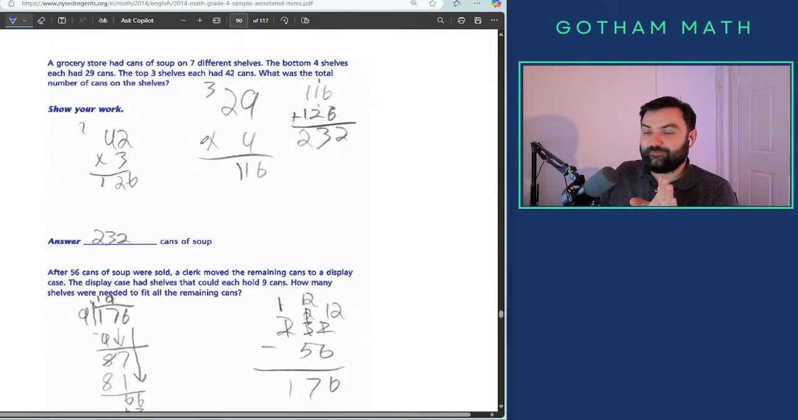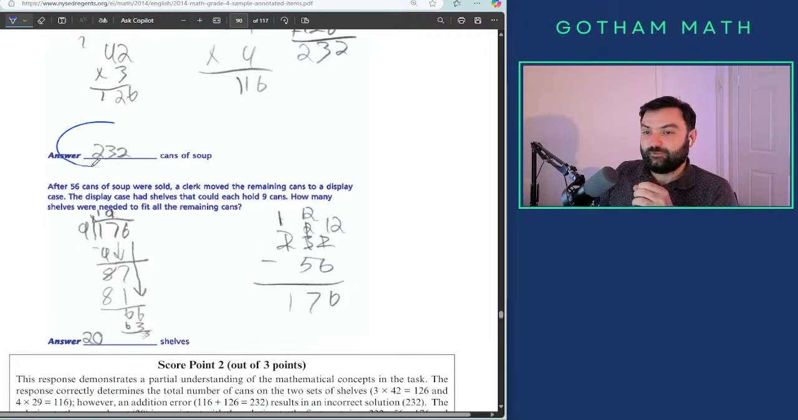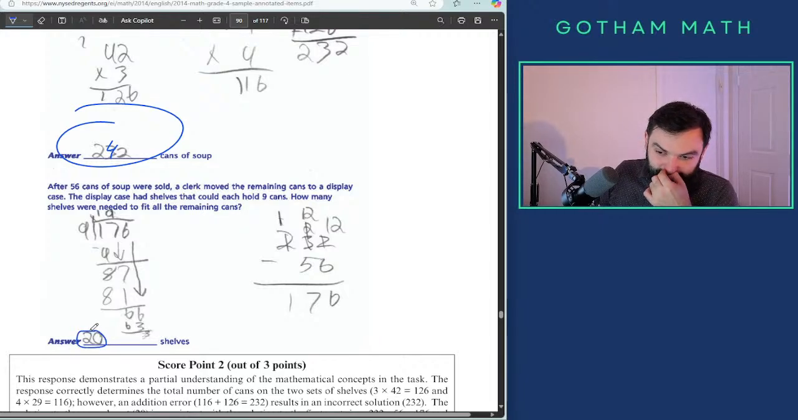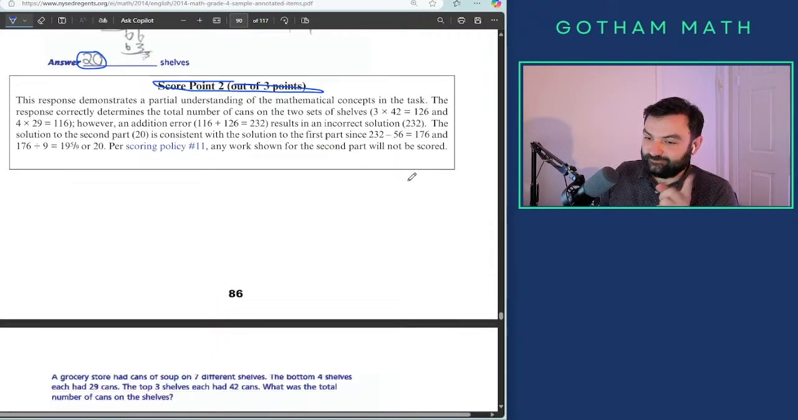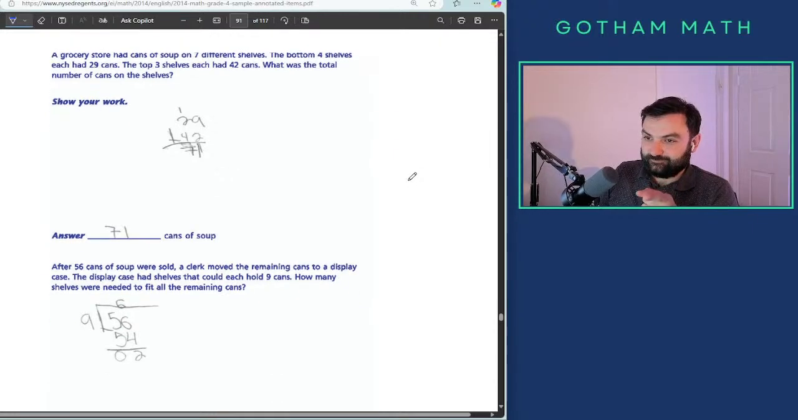What is that? Did he get a 3 or a 2? 232. A little mistake here. That's fine. How do you get 2? I have a question. Two is too much for this. Yeah, that's 1. Minimum 1.5. Because it doesn't make sense.